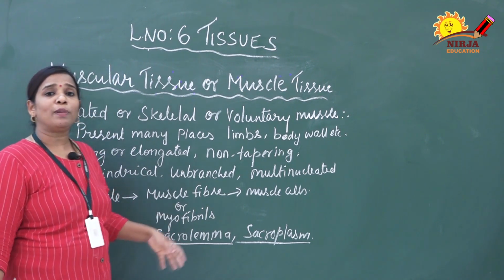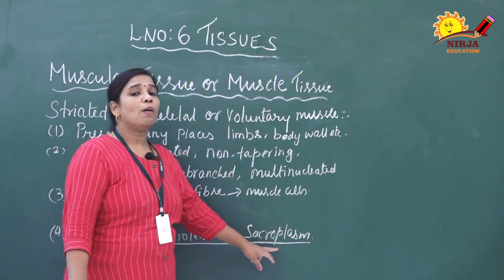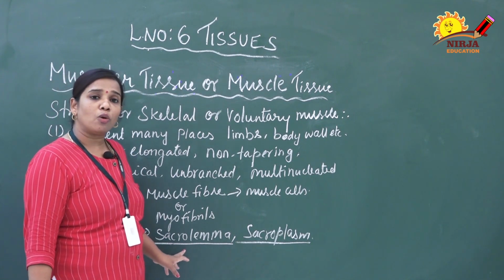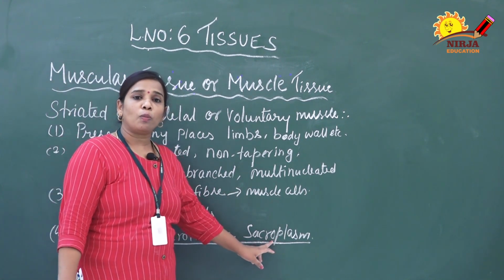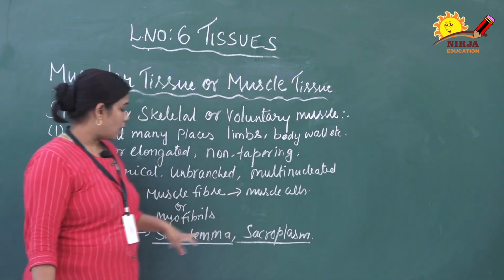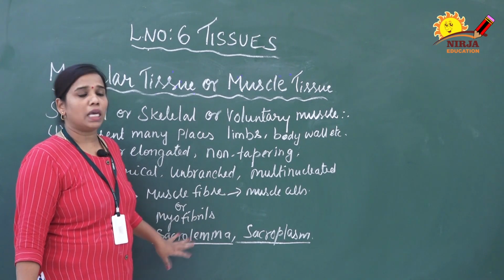In the same way, the cytoplasm present inside the muscle cell is called sarcoplasm. So you have to take a note of it. These two points are very important: sarcolemma and sarcoplasm. Sarcoplasm is nothing but the cytoplasm present inside the muscle cell. Sarcolemma is nothing but the cell membrane which covers the muscle cell.